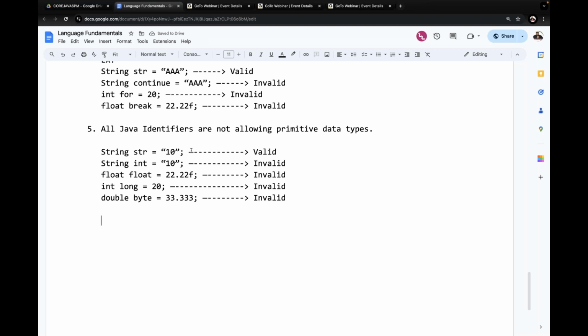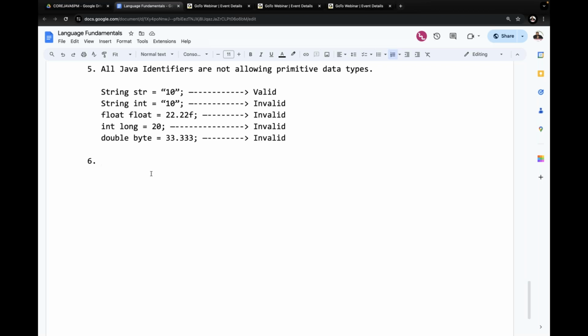Next one is somewhat important and somewhat difficult. Try to understand this point. Everybody, put more concentration. Observe carefully.